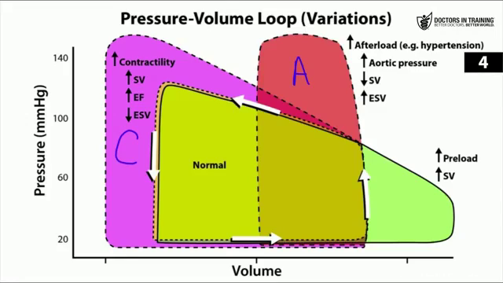And then you have the increased preload. So when you write a P, the curve of the letter P is going to move you to the right. So that's kind of an easy, cheap way of remembering which direction these curves are going to move whenever you change those things right there.